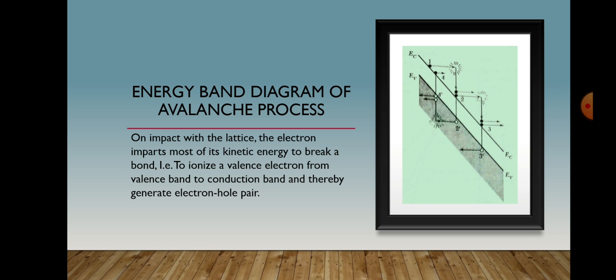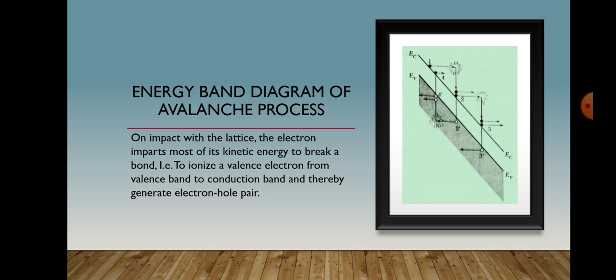We assume that the three carriers have the same effective mass, same kinetic energy and same momentum, and the total kinetic energy is half m1 vf square and the total momentum 3 m1 vf, where vf is the velocity after the collision. To conserve both energy and momentum, after the collision we require that half m1 vs square is equal to Eg plus 3 by 2 m1 vf square, and m1 vs is equal to 3 m1 vf, where Eg is the band gap corresponding to the minimum energy required to generate an electron hole pair.